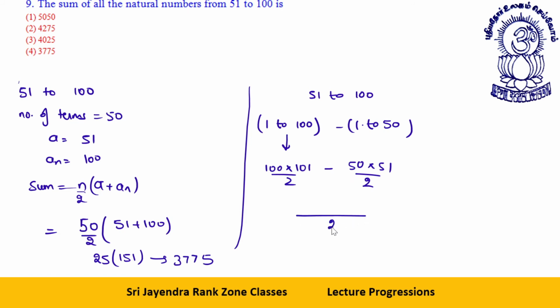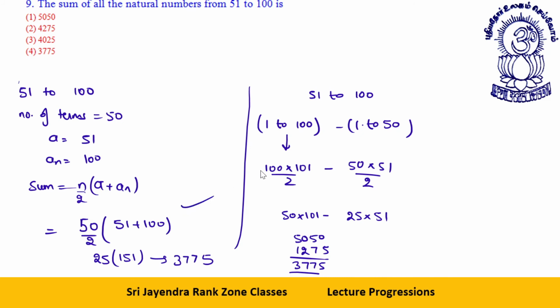Basically what you can say is 50 into 101 minus 25 into 51. 50 into 101 is 5050, very easy. 25 into 51 will be 1275. This will give you 3775. I think this method is easy.